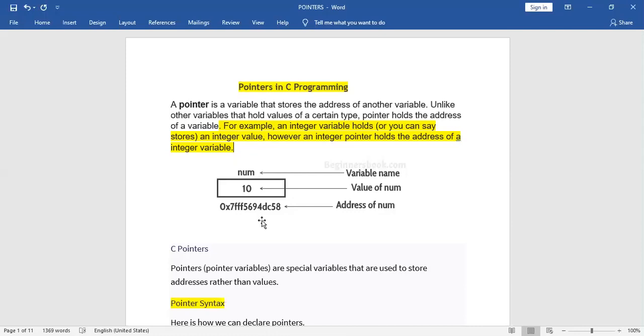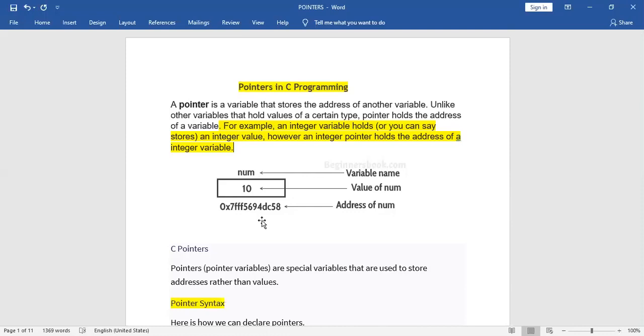What is the significance of this address? This will help other people to find our house. The same way, the value of a variable is stored in the memory address, which helps the program to find the value when it is needed.